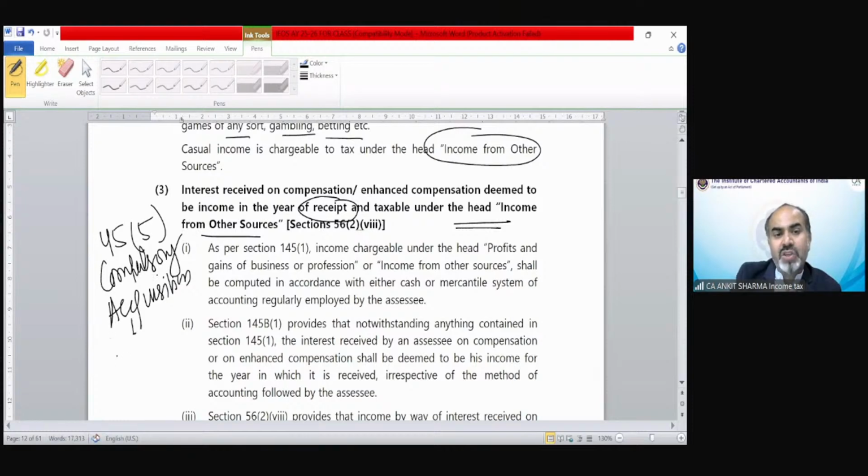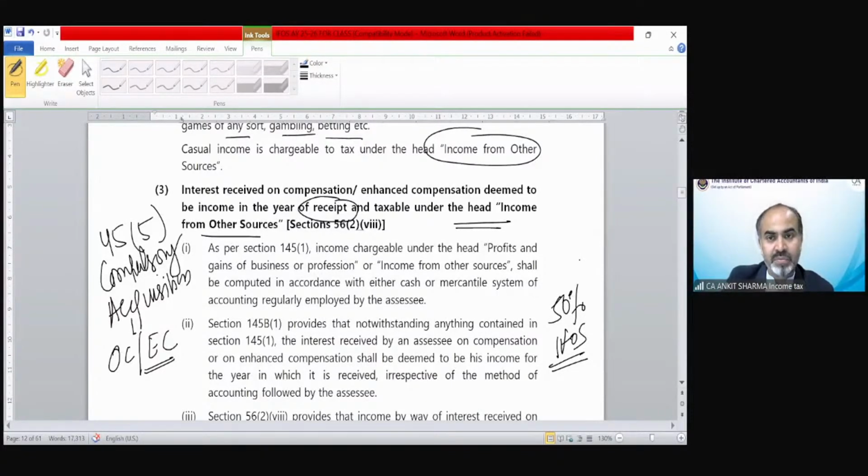In those cases, there was OC and EC, and generally we did not receive them in the year of compulsory acquisition, we received them later. Due to the late receipt, the government might pay you interest on this OC or EC, and that interest is going to be taxed under income from other sources. We have discussed that 50% of that amount is taxable under income from other sources. I believe you must have remembered that provision.